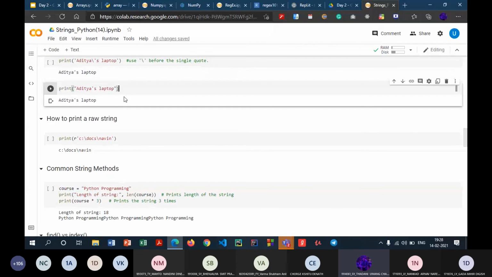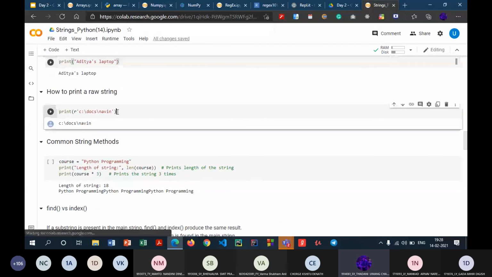Now, next thing, how to print a raw string. Now, what is a raw string? A raw string is when you have an entire string and you're telling the Python interpreter that there are no special characters regardless of anything. So this R denotes the raw string. What it will do is take the entire string and print it as it is.